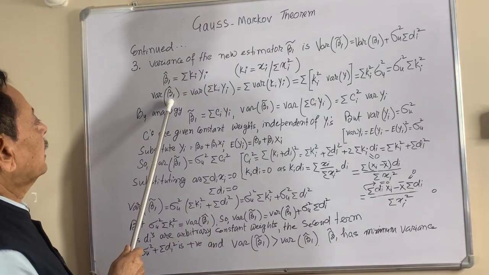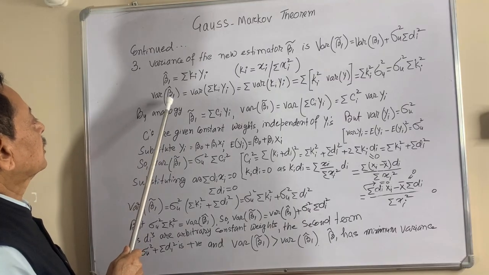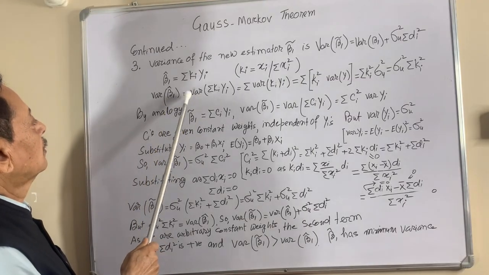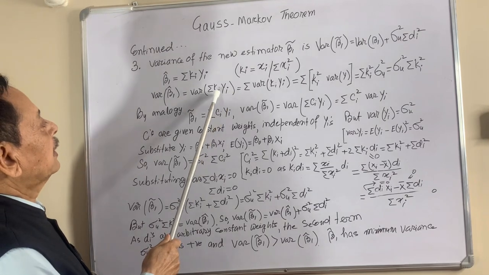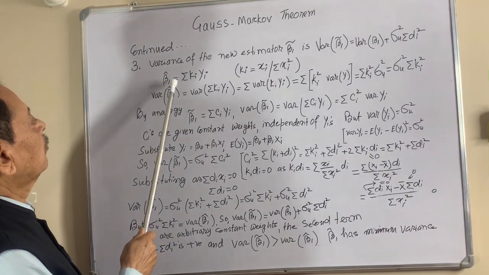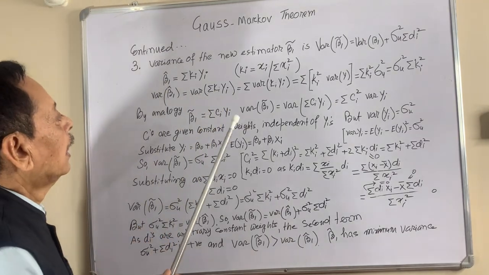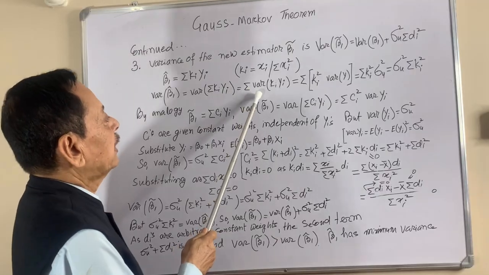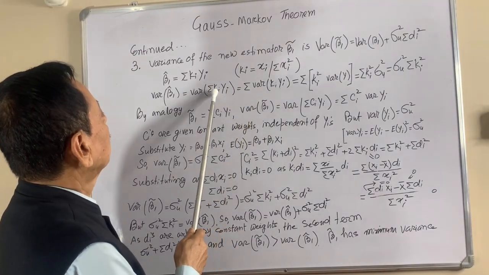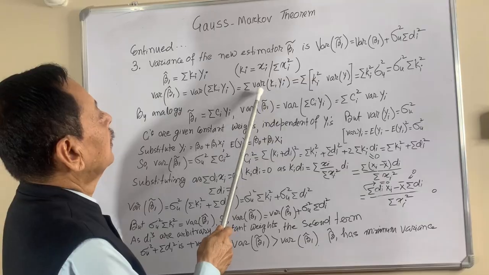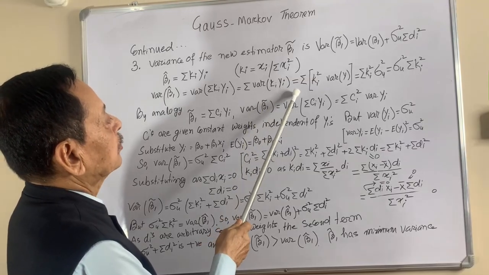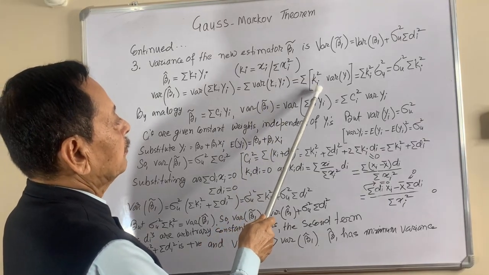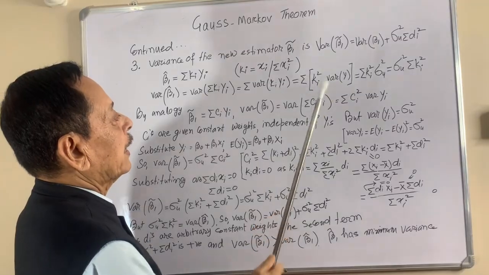And the variance of estimated beta is equal to the variance of the sum of ki yi. If we take the summation sign outside, this can be written as the sum of ki square into the variance of y.